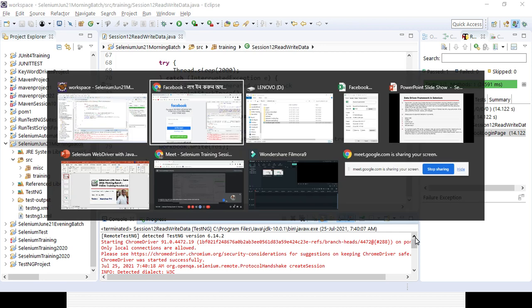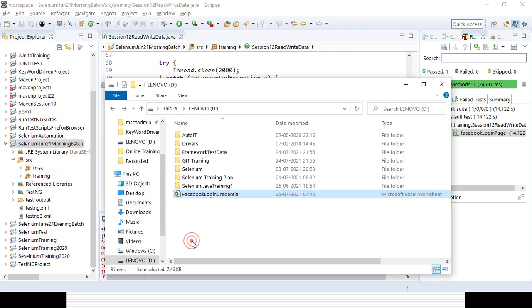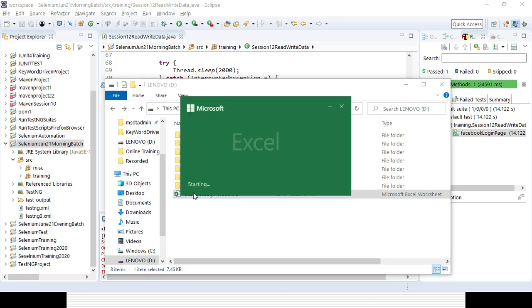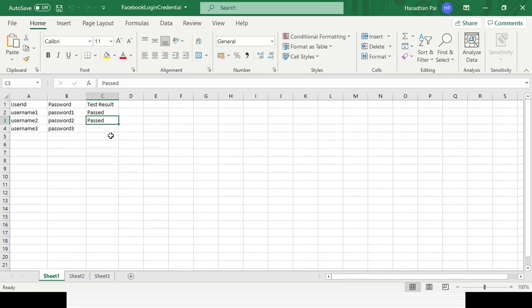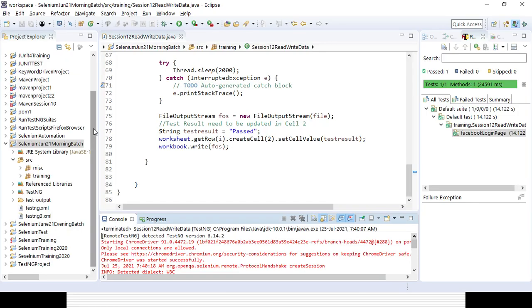And if you go to the Excel sheet here and open it, you can see the last update time is 7:40, meaning it was updated just now, right? So if you open it, you can see that for each and every row, your test result should be updated with the pass status. So it is pass status. The last row did not get updated here, so it did not take the data here.